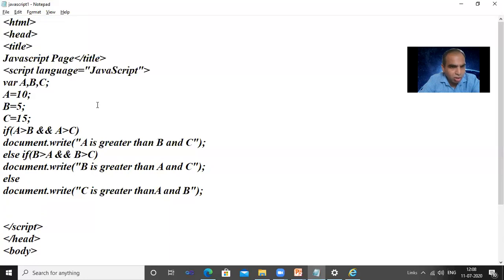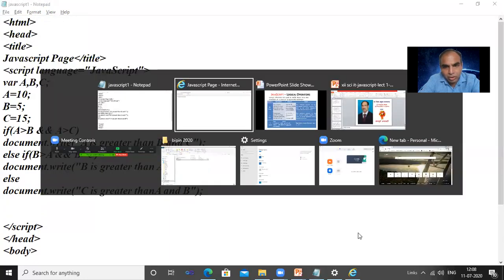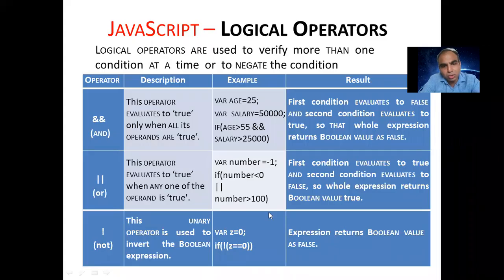This is how we have to use the logical operator. This way we can use it for the OR also. This way you can use it for the NOT also. You practice at home. Take some examples and check it.